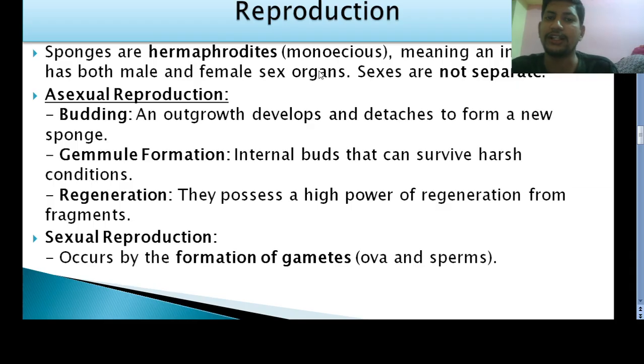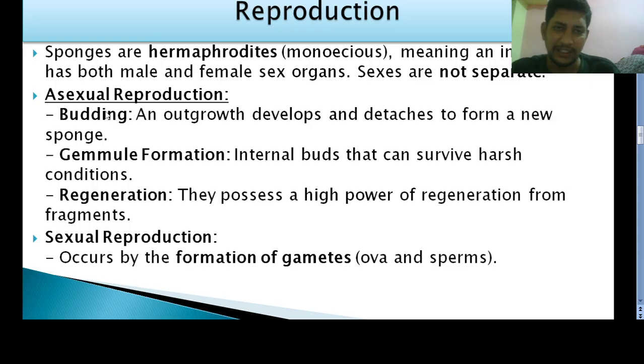You know that the male reproductive organ is the testis and the female reproductive organ is the ovary. So both testis and ovary are present in the same animal, and this condition is also called sexes are not separate. Then coming to the method of reproduction, asexual reproduction takes place by three methods: budding, gemmule formation, and in some cases regeneration also takes place.